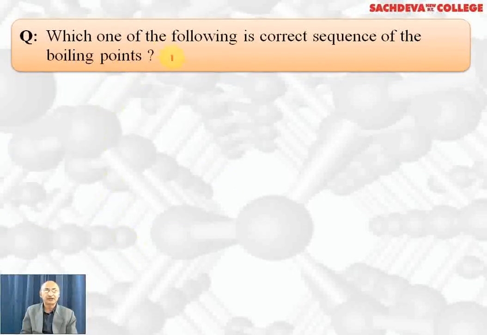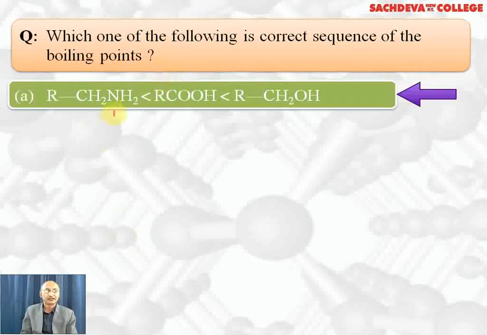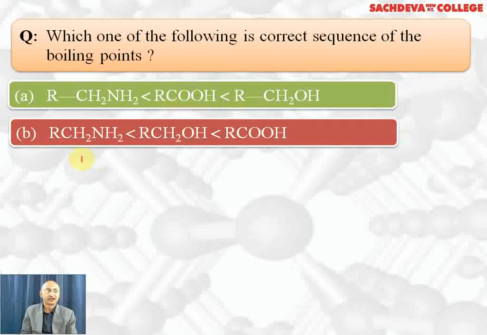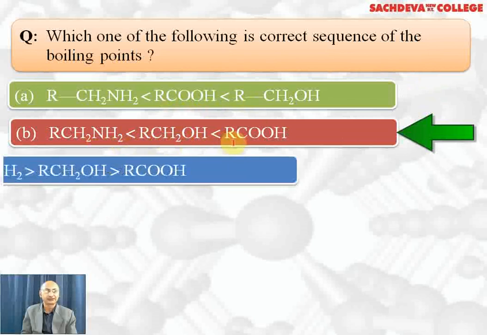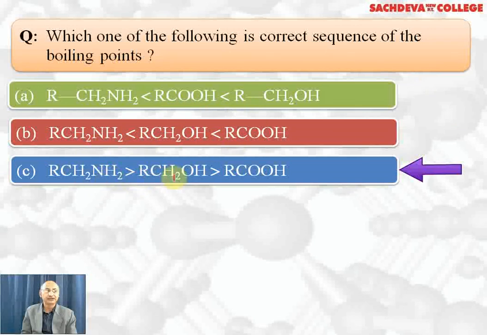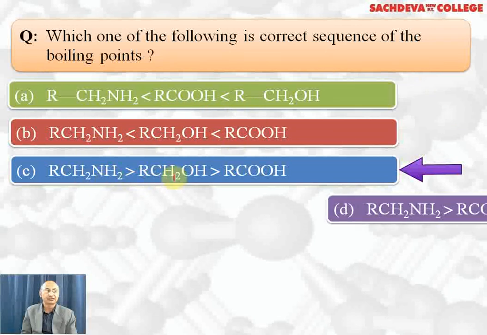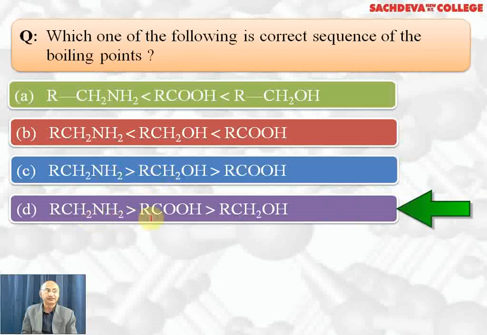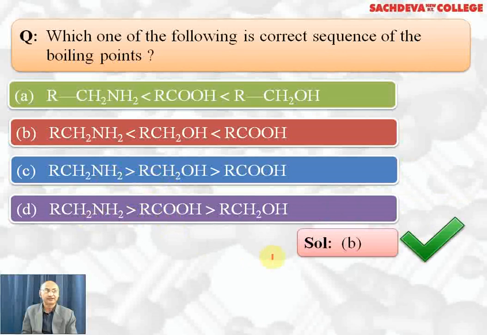Next question, which one of the following is the correct sequence for the boiling point? RCH2NH2 is less than carboxylic acid is less than alcohol is wrong because carboxylic acid has higher boiling point than alcohols. RCH2NH2 is lower than alcohols, alcohols are lower than carboxylic acid. This arrangement is the correct sequence. This sequence is also wrong. Amines cannot have higher boiling point than alcohols. This sequence is wrong because amines cannot have higher boiling point than carboxylic acid. So the correct answer is B part.